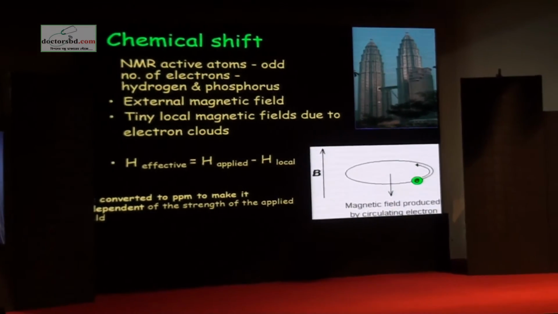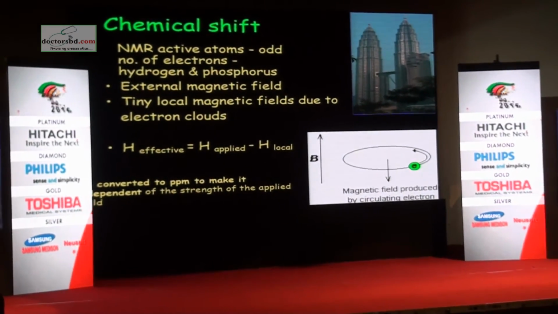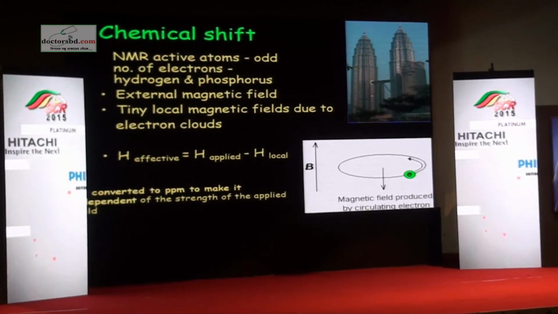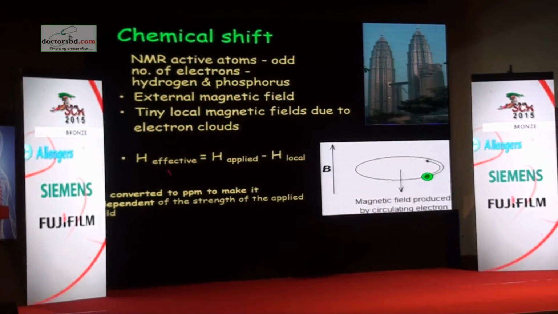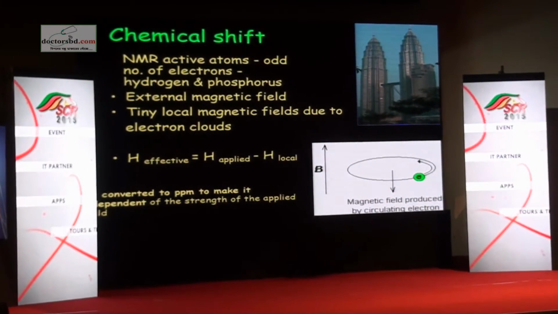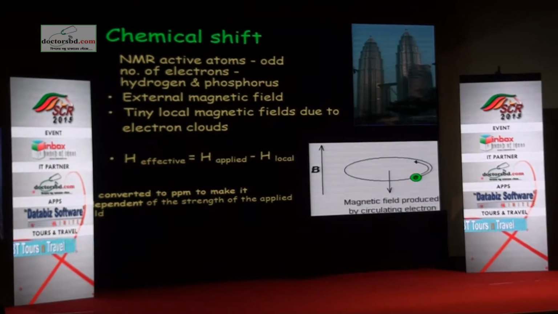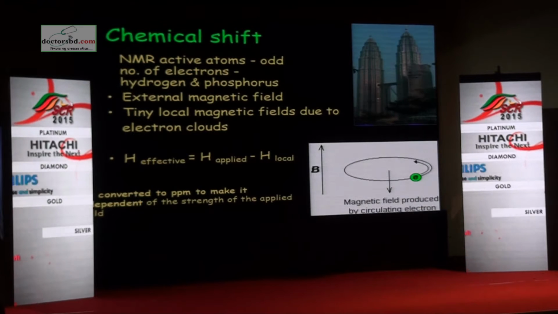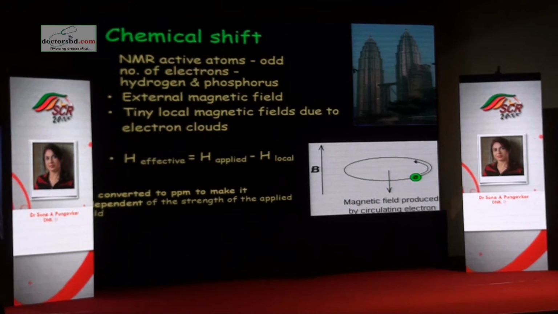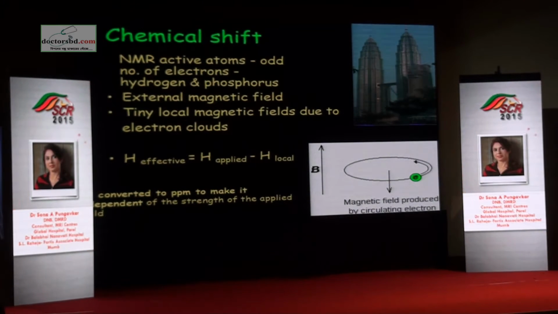So the actual effective magnetic field is slightly different from what is being applied. So you have a local magnetic field which interferes with the applied magnetic field, and that's how you get this. So this is what it means. If you are in the magnet, this is the magnetic field, but because of this electron, there is a disturbance here, and that is what we are trying to measure.